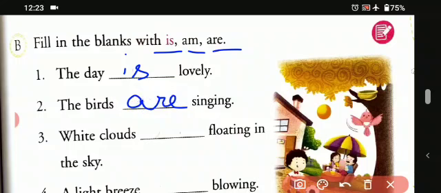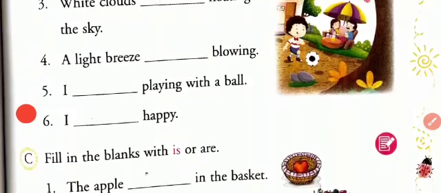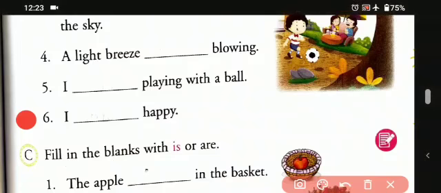White clouds. So there are many clouds, that is a plural, so we'll be using are floating in the sky. So here is another one, a little breeze is blowing. So that is a singular one, a little breeze is blowing. That's why we have used is over here.